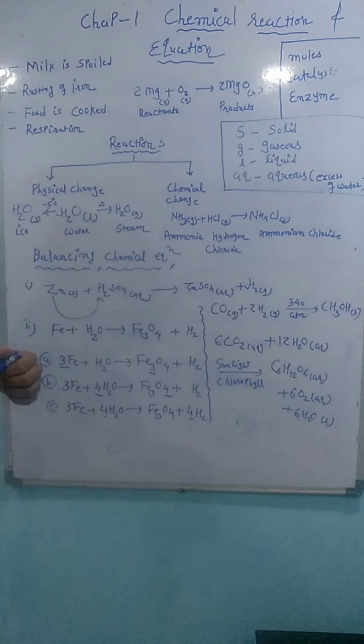Milk is spoiled. Whenever we measure the density of milk, we use one special instrument. Its name is lactometer. Why does the word lactometer come? Because in milk one special carbohydrate, a sugar, is present, called lactose. When milk is spoiled, lactose converts into lactic acid, and because of that the milk is spoiled. So it is also one type of chemical reaction.